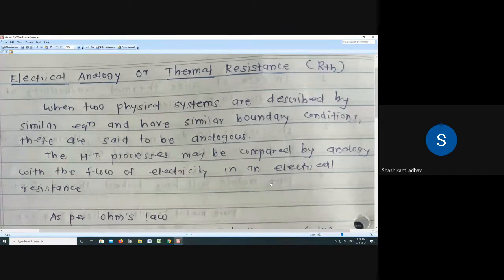What is the Fourier's law of heat conduction? What is that equation? Q is equal to what? Q is equal to K A dT by dx. So Q is nothing but the rate of heat transfer. Heat transfer takes place because of what?